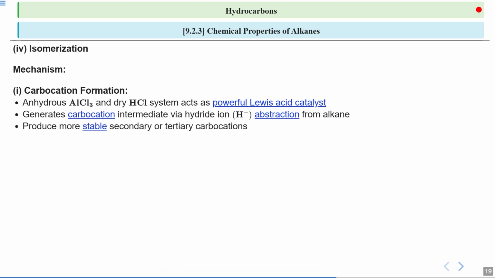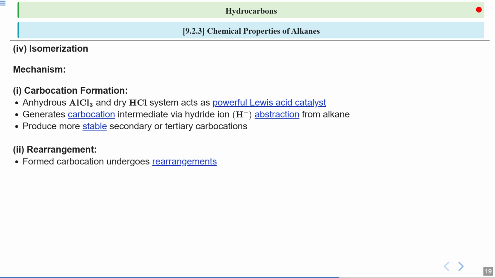Then after, the process aims to produce more stable carbocations such as secondary or tertiary carbocations, which are more stable than primary ones due to their inductive effect on the carbon containing positive charge, right? The next step in the mechanism is rearrangement. So once you form the carbocation, the formed carbocation undergoes rearrangement. How? If you are getting a primary carbocation, then it will try to undergo rearrangement to form secondary or tertiary carbocation so that it can attain a stable condition.